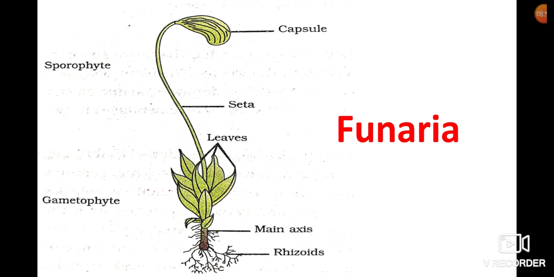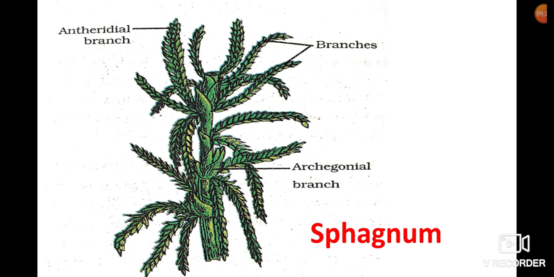This is Funaria. It shows the main axis, multicellular rhizoids, and female and male branches. The upper side is sporophytic, showing seta and capsule. In the capsule, spores are formed. It contains peristomial teeth, which are involved in spore dispersal. And this is Sphagnum. It shows archegonial and antheridial branches.